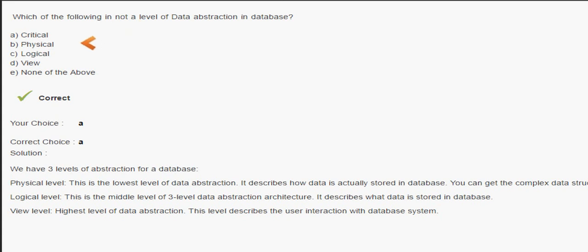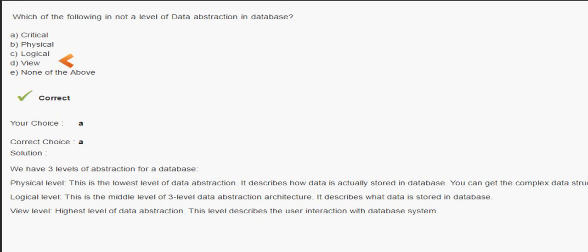The physical level is the lowest level, where the actual data is stored in the database. The logical level is the middle layer of the abstraction architecture, where the relations are managed. The third is the view level, where the user interacts.